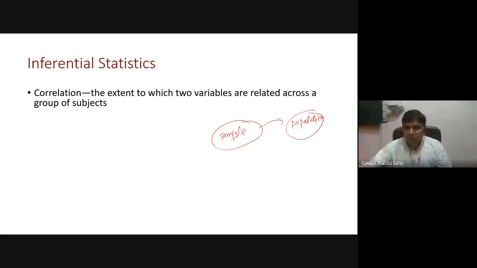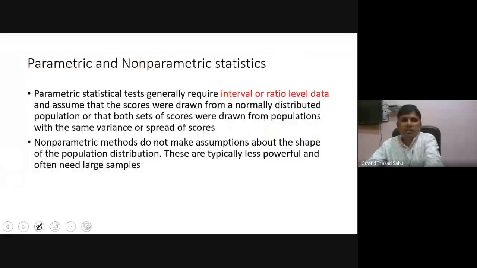It is not practically possible to test the whole population. So there may be some research design or experiment design, what we call a random trial. We can test all the people of a particular region or place, and based on the percentage or ratio, we can say something about the whole population. That is an example of inferential statistics.